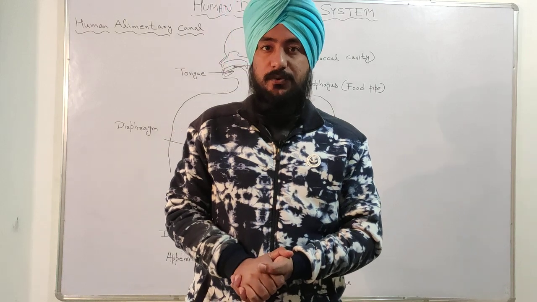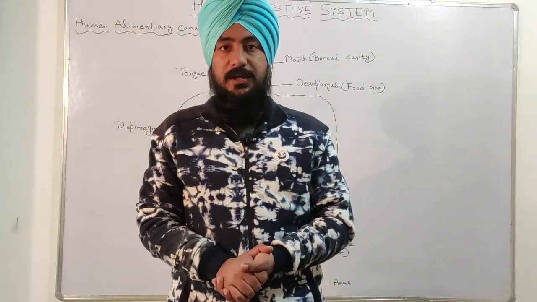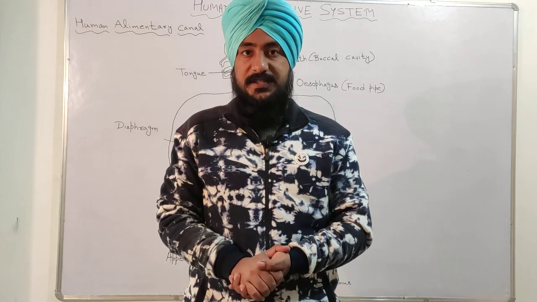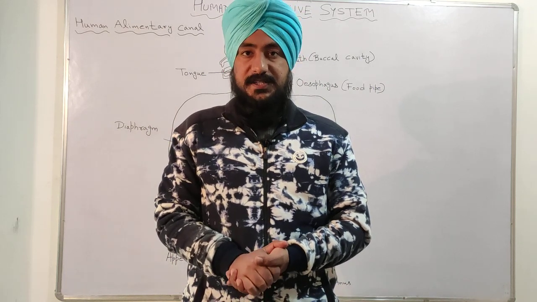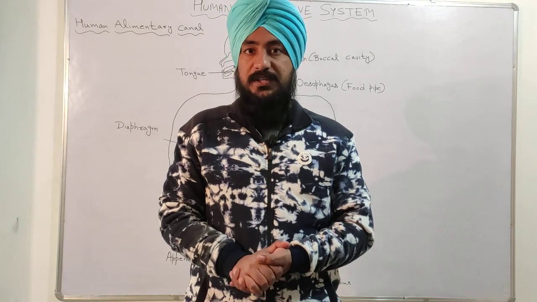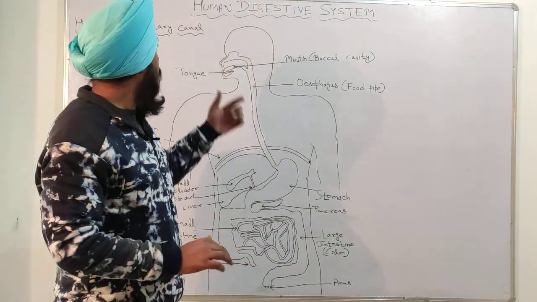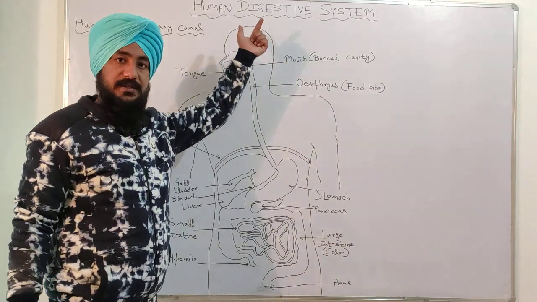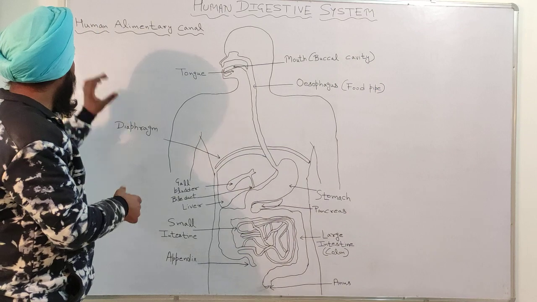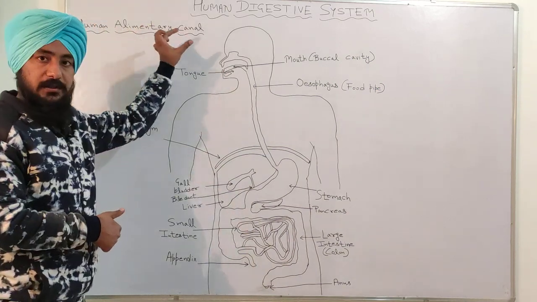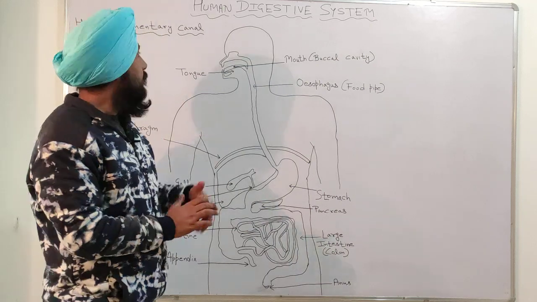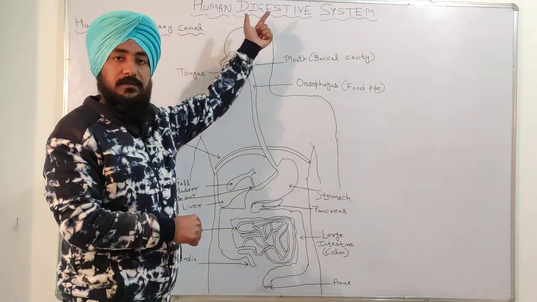Today we are going to study a very important topic of class 10th science, chapter 6 life processes, and today's topic is human digestive system, and it is the figure of human alimentary canal. So today we are going to study human digestive system.